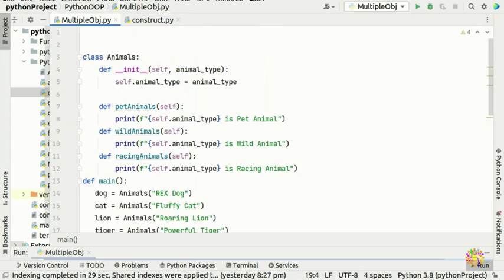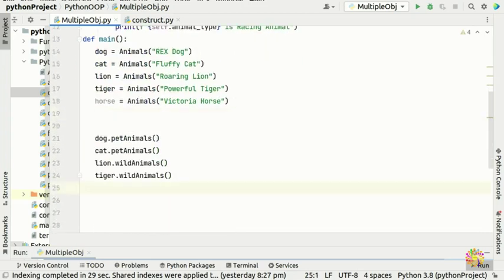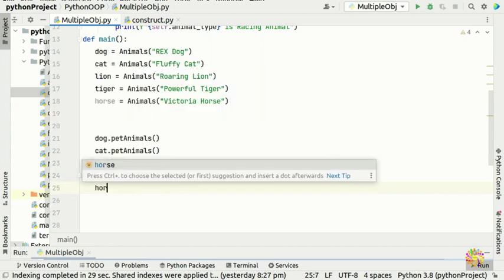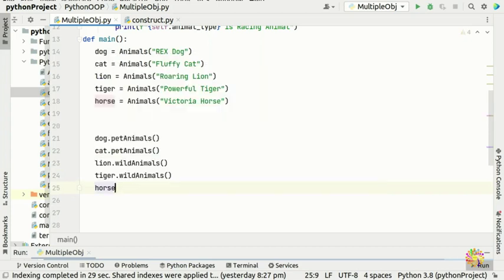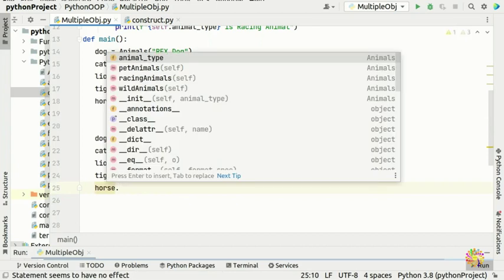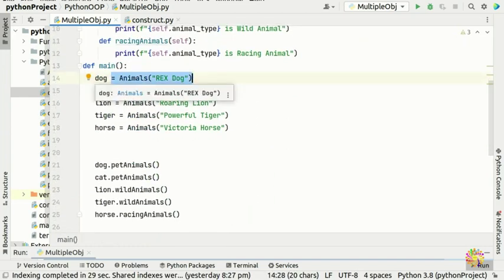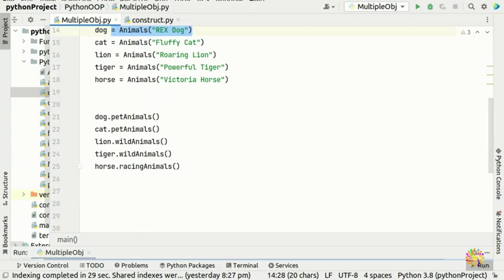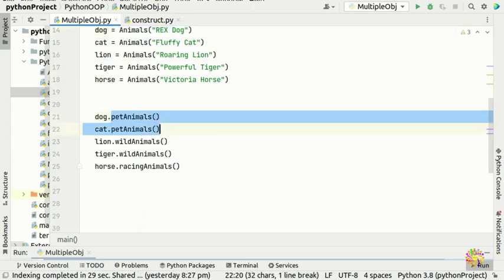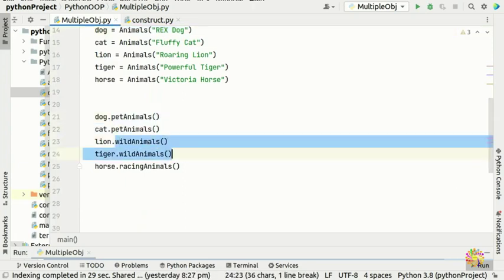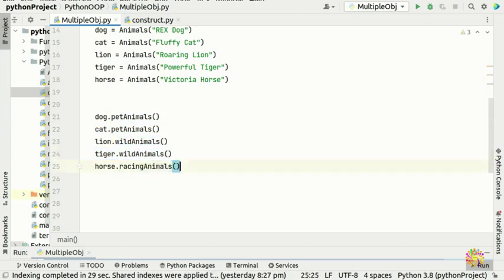So now this horse object, we can say horse dot, which is our object, and it can access the racing animal method. Okay, so here we have our objects. We have 5 objects, and our 5 objects are accessing all 3 methods. That's the first method, that's the second method, and that's the third method.